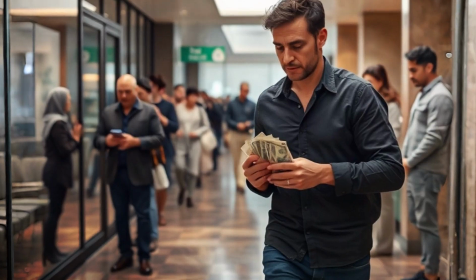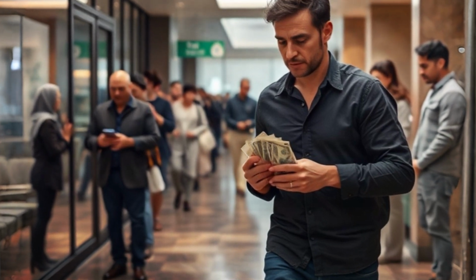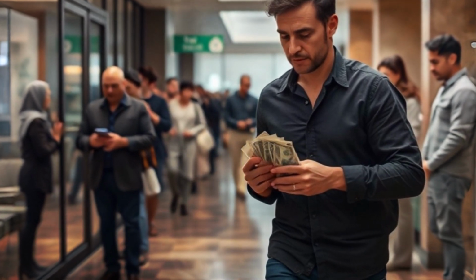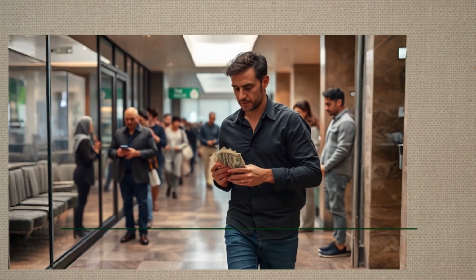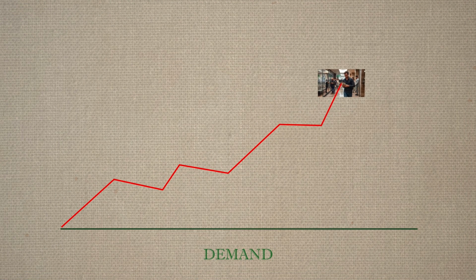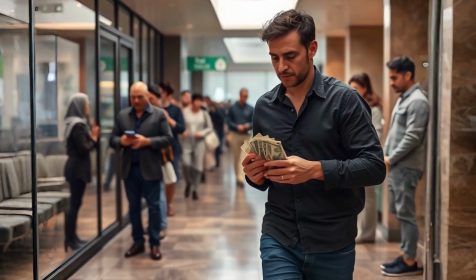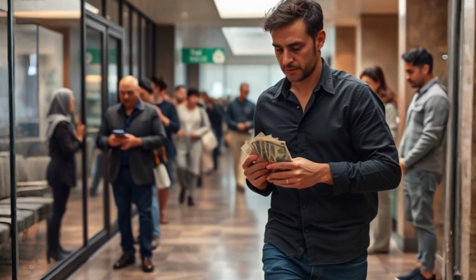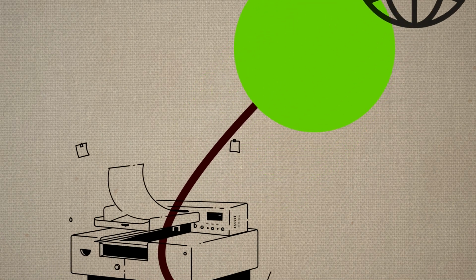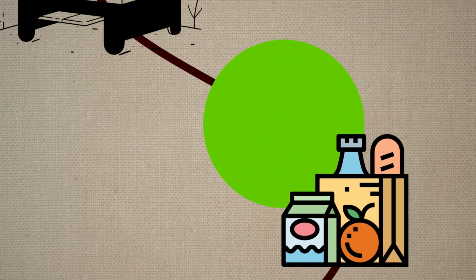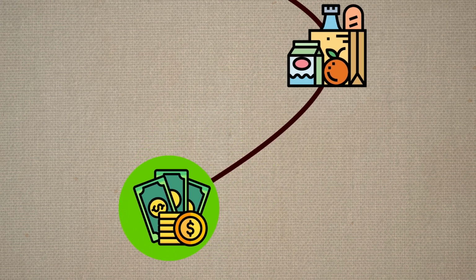Frustrated, the person may have to leave without the service, realizing that the money they have isn't enough to cover the inflated prices. This scenario illustrates how printing too much money can increase demand for services and goods, like a spa treatment or anything else, but when supply can't keep up with demand, prices rise, and people may end up unable to access what they want, even though they have more money. So when a country prints too much money, it simply affects the terms of trade between money and goods, nothing else. This can lead to hyperinflation, where prices grow out of control.